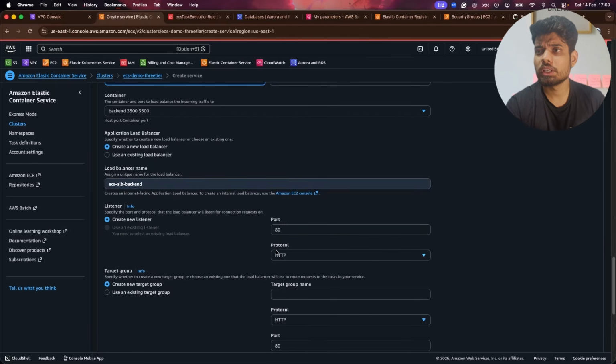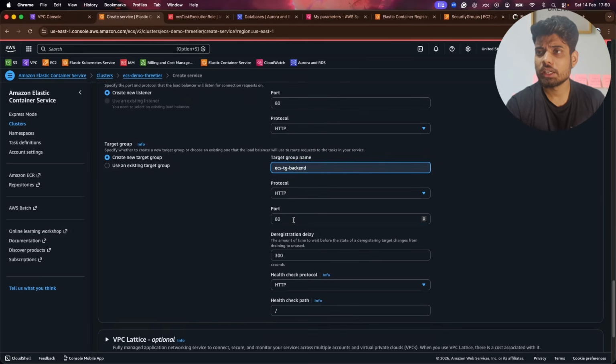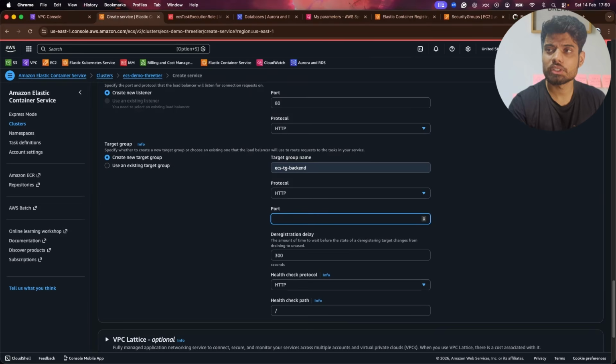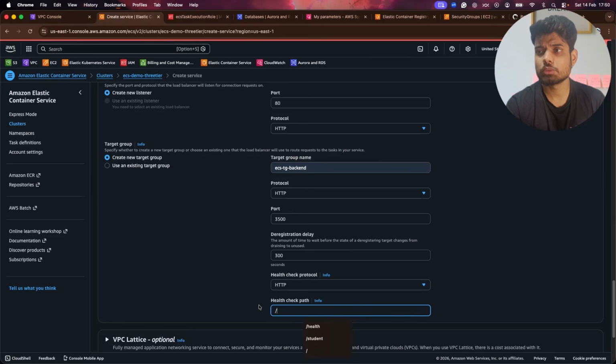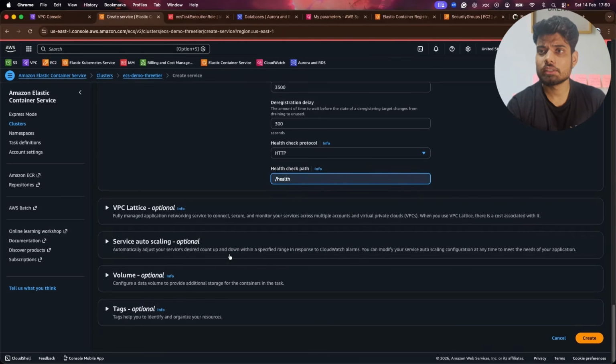So the listener would be 80 for me. Then we have to create the target group. So this is a target ECSTG backend. And here I have to provide the port, which is 3500, as our container port is 3500. Then after that, this is a health check part. As I've told you, our application health check is configured at /health. So I will keep it /health. Then apart from that, things are easy, and I just click on create.